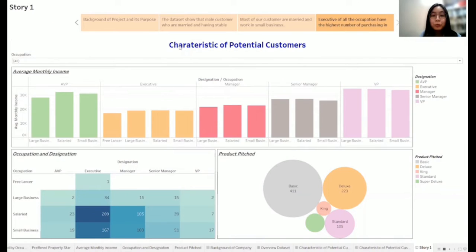Next, I will continue to present the characteristics of the potential customer. In this story, we use the group bar chart to visualize the average monthly income for every occupation so that we can compare the average monthly income easily.